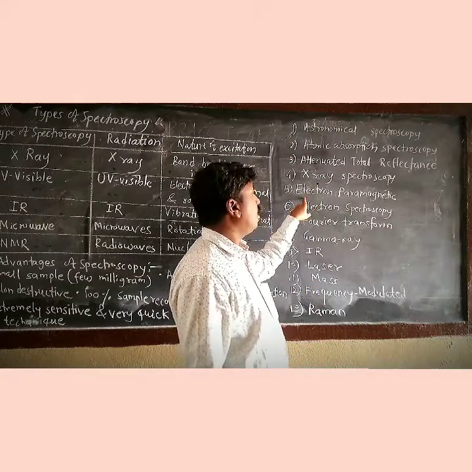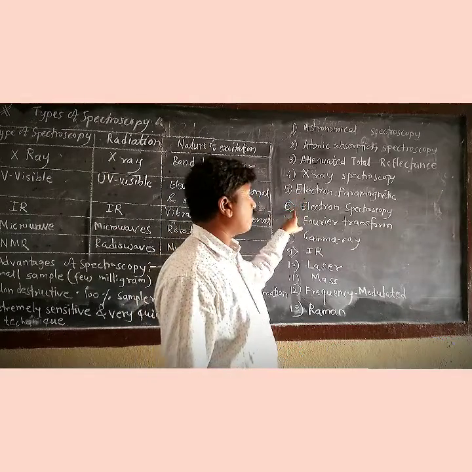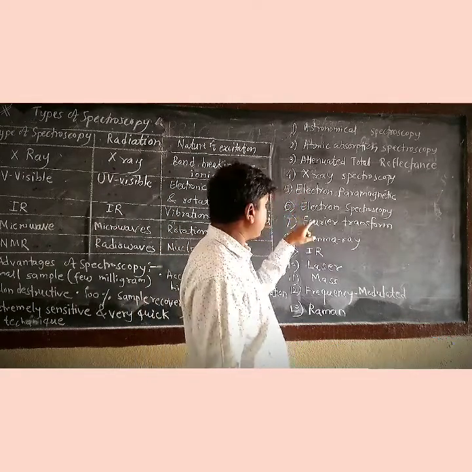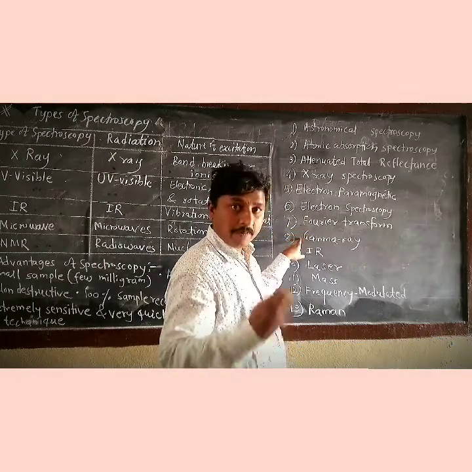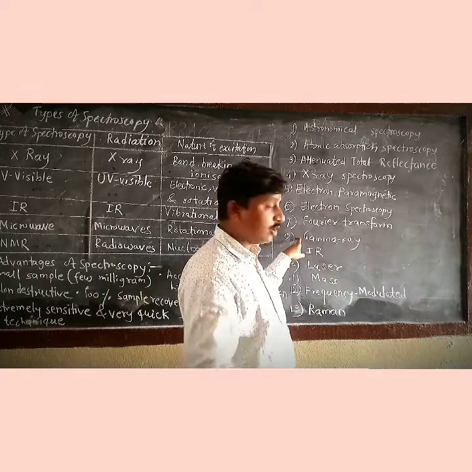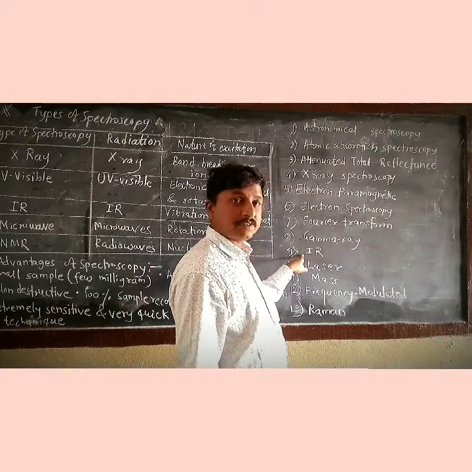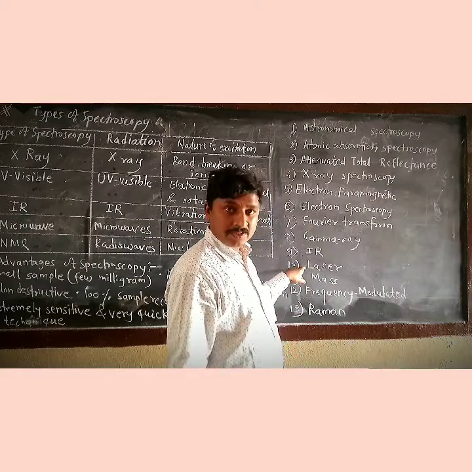Next is electron paramagnetic spectroscopy. Next, electron spectroscopy. Next, Fourier transform spectroscopy. Next, gamma ray spectroscopy. The gamma rays are highly energetic in the electromagnetic region. Next, IR spectroscopy, which is included in the syllabus. Next, laser spectroscopy.